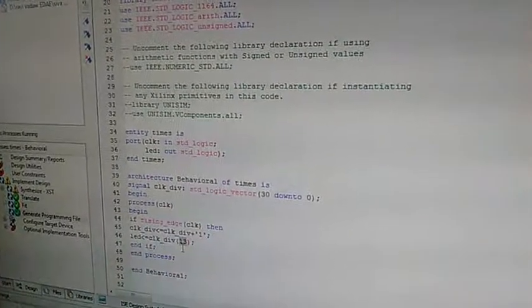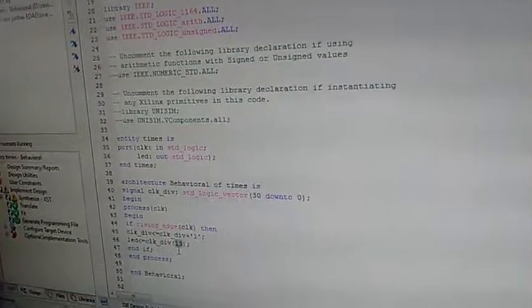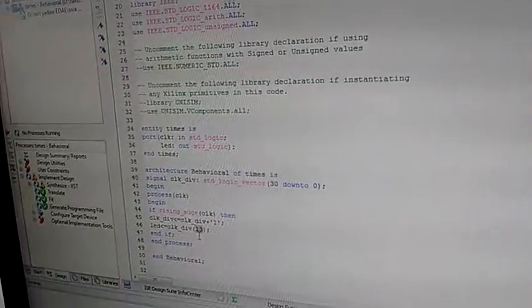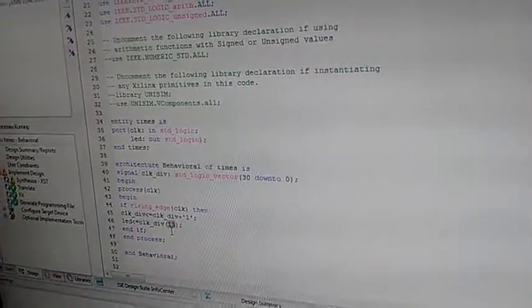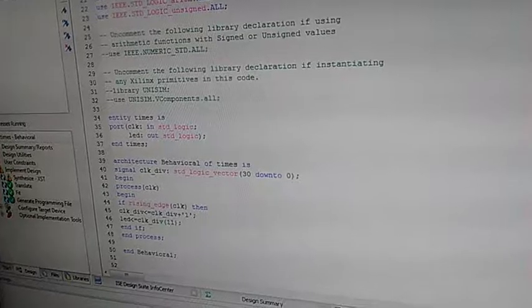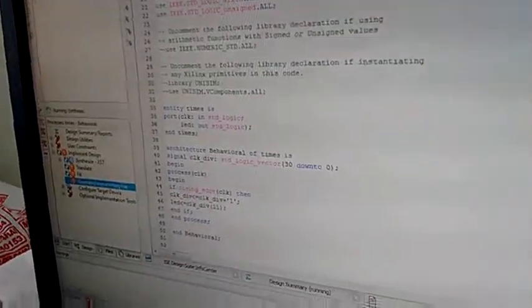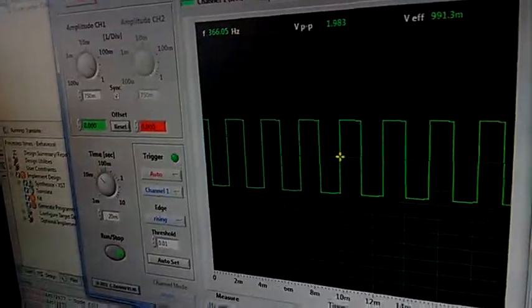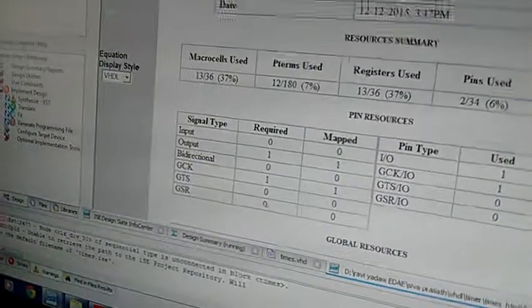Now for changing the frequency I am using VHDL programming. So I will give it so that the frequency will be in kilohertz now. Previously it was 366 Hz. After downloading we can see that the frequency will get increased.